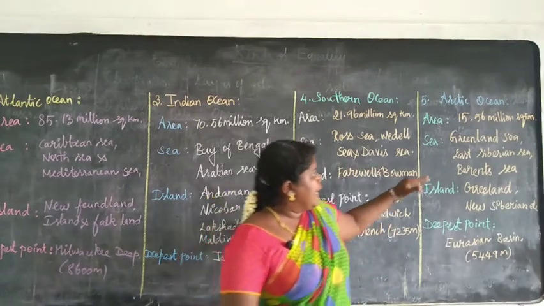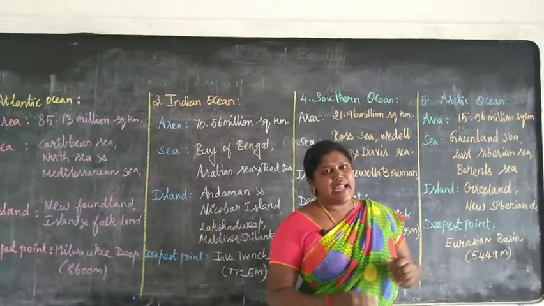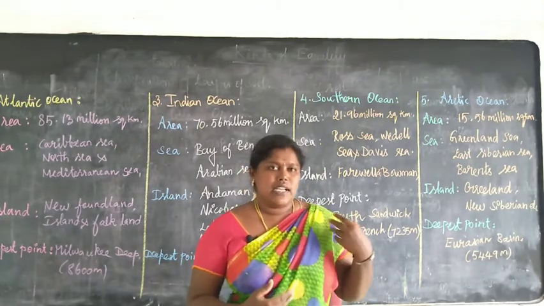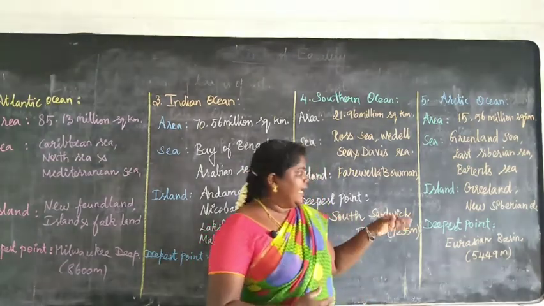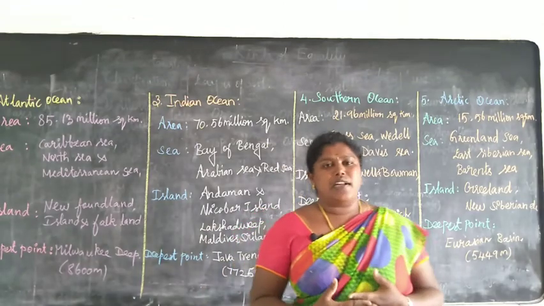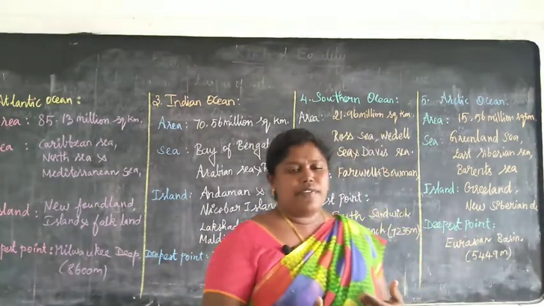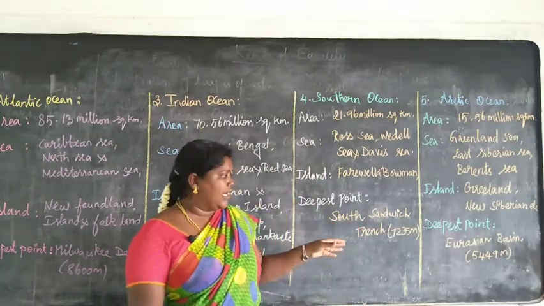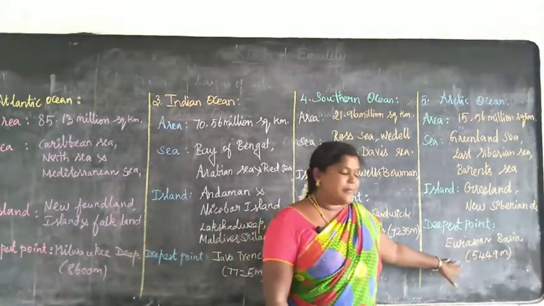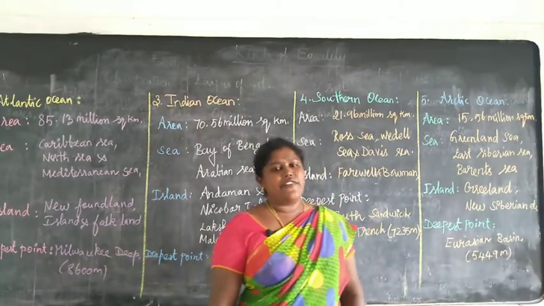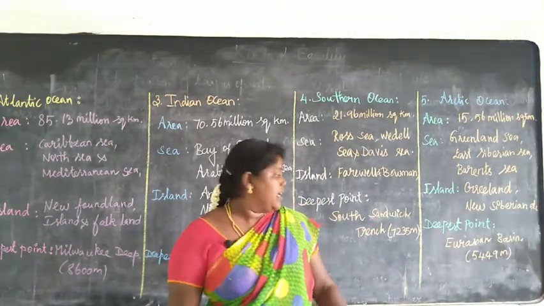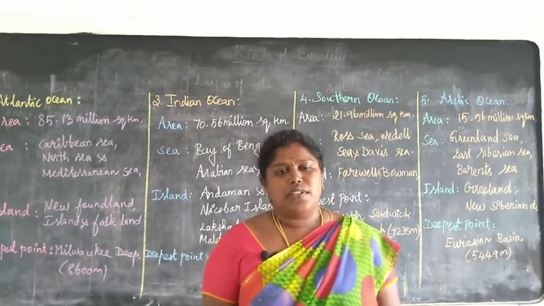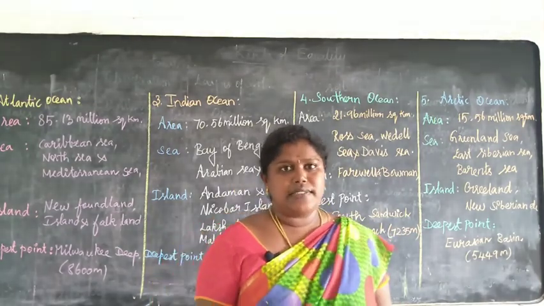The Greenland Sea, East Siberian Sea and the Barents Sea are some of the seas which are found in this Arctic Ocean. Greenland and the New Siberian Islands are some of the islands found in this Arctic Ocean. The deepest point in this Arctic Ocean is the Eurasian Basin. It has a 5,449 meter depth.